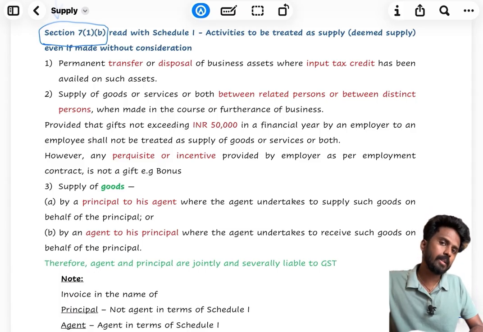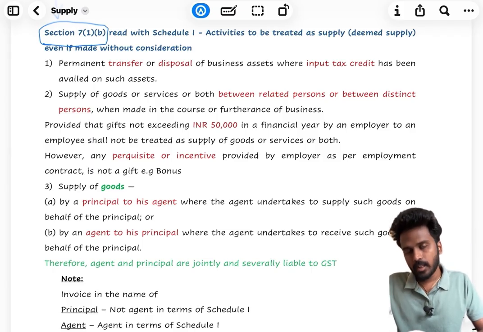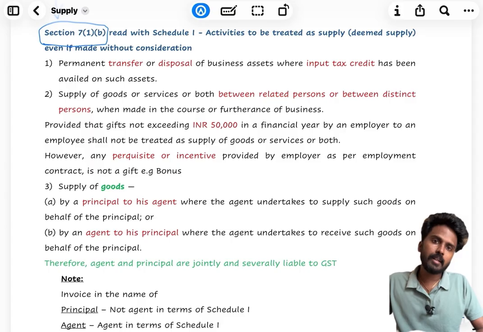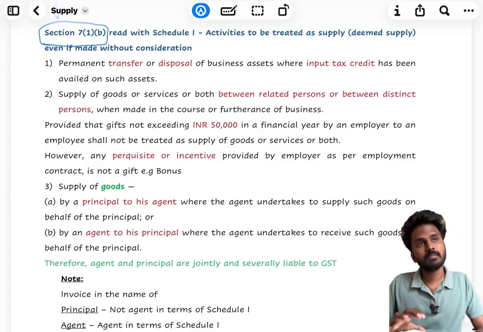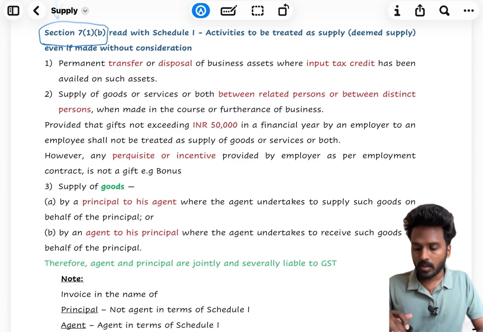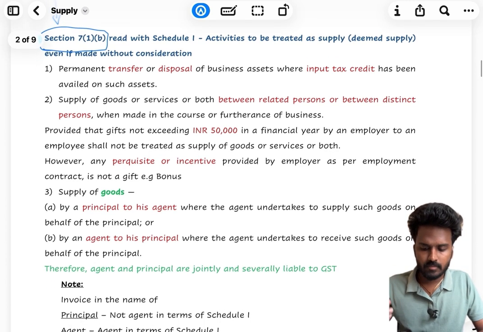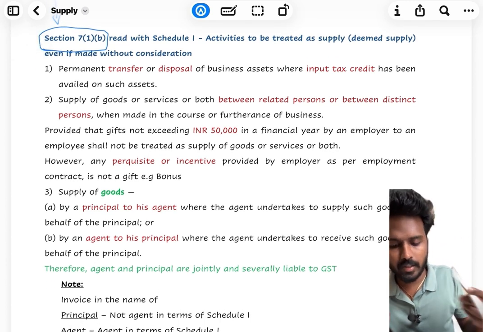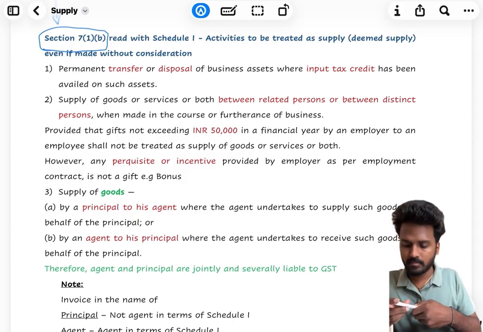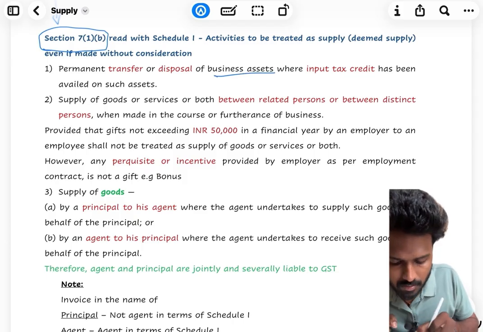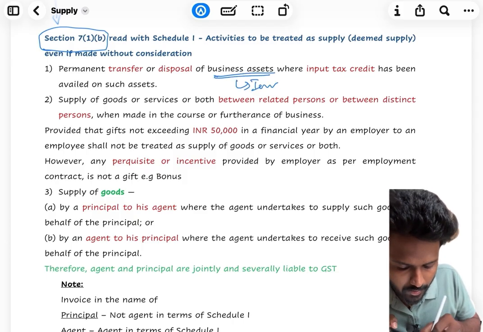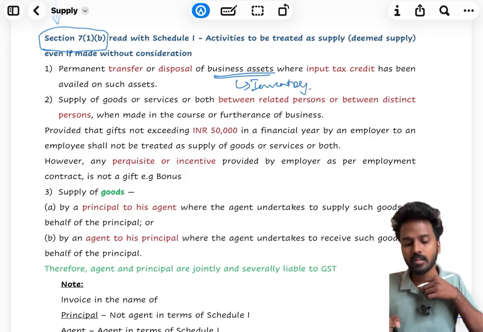I'm having a t-shirt shop, and these t-shirts will be lying as stock when I'm trying to sell my business. So these are all business assets. Inventory is an asset for the business.